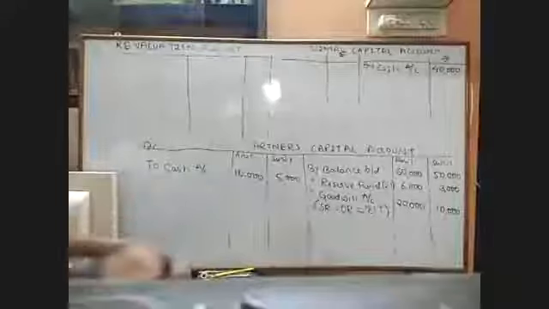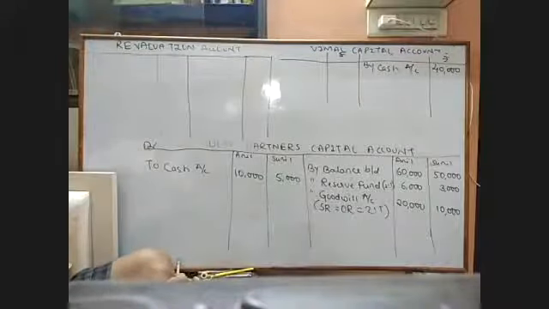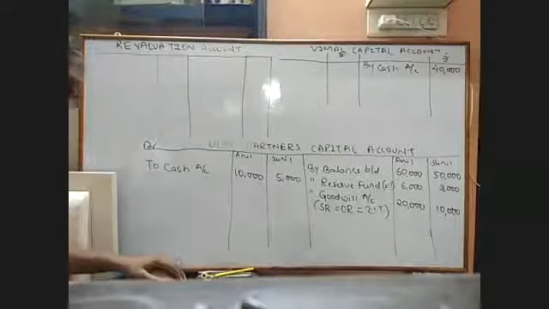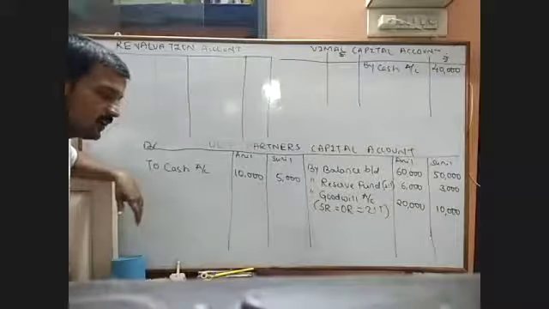Buildings are revalued at rupees 66,000. You check what was the building value earlier? What is the value of the building in the balance sheet? 56,000. 56,000, sir. Yes, has it increased or decreased? Increase, sir. So profit or loss? Profit.